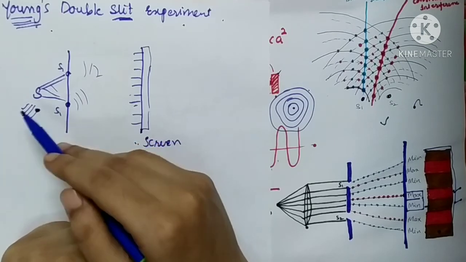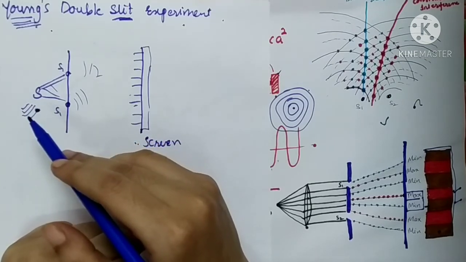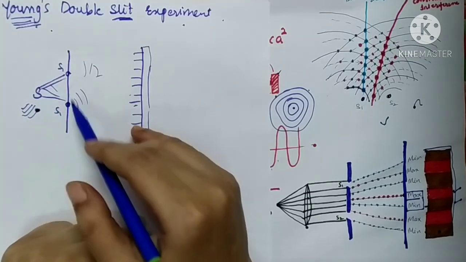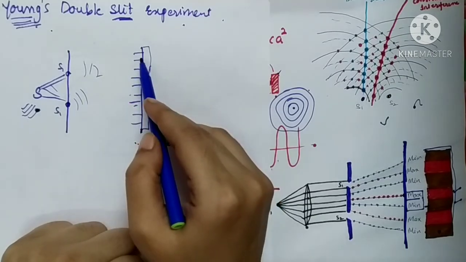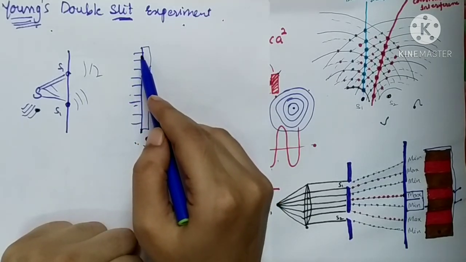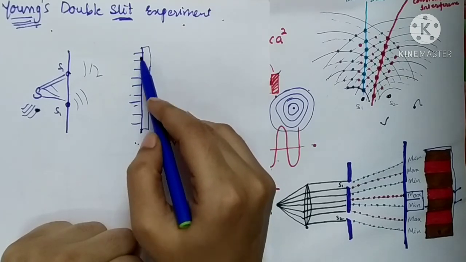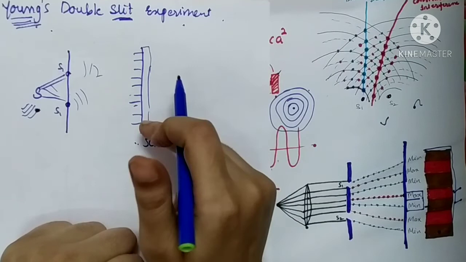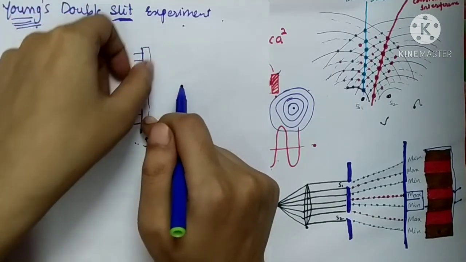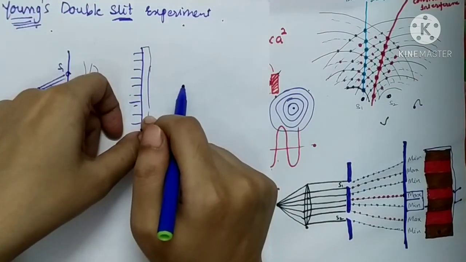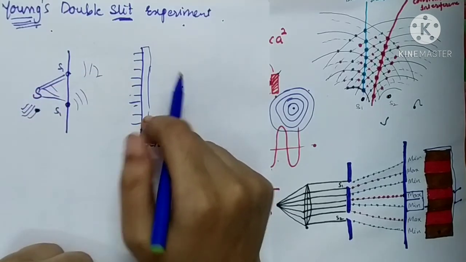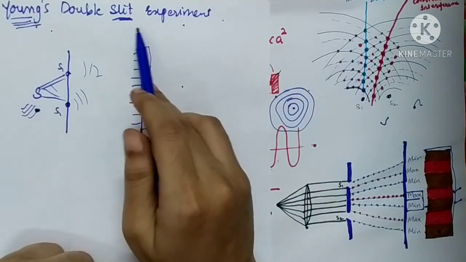It had many colors, the 7 colors. So because of the interference of the 7 colors, what will happen? The bright band due to one wave will coincide with the dark band due to another wave. Because of this, the screen will be illuminated completely and the entire color pattern will be obtained there. No dark band is observed in the case of Young's double slit experiment.